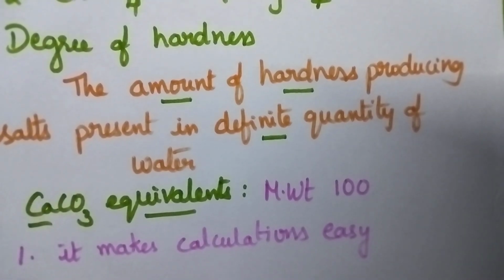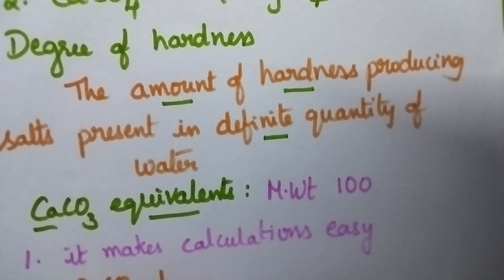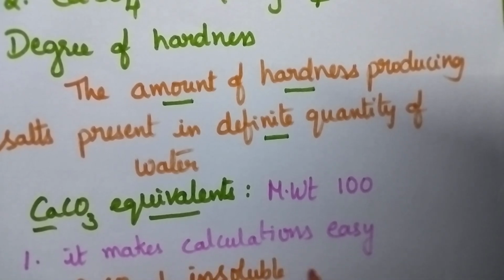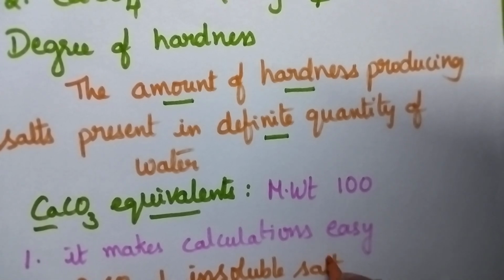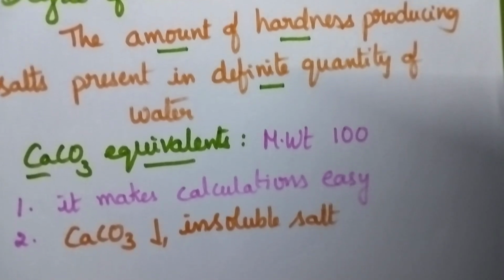And the second reason is calcium carbonate is the most insoluble salt. So, that can be easily precipitated out from the water.